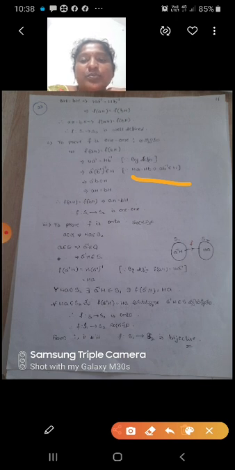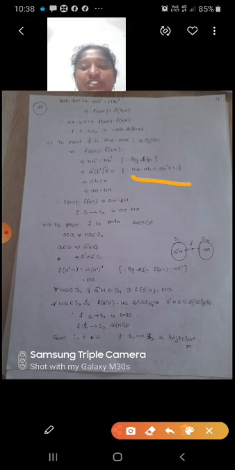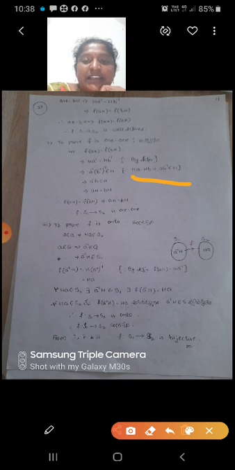Next, third one, to prove f is onto. So f is onto. a belongs to G implies Ha belongs to S2. So a belongs to G implies a inverse belongs to G. That implies a inverse H belongs to S1. f of a inverse H equal to H (a inverse) whole inverse.